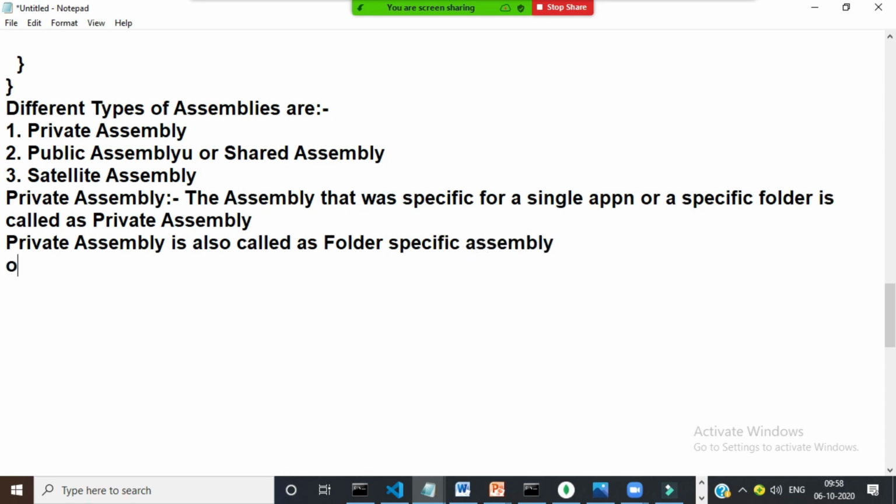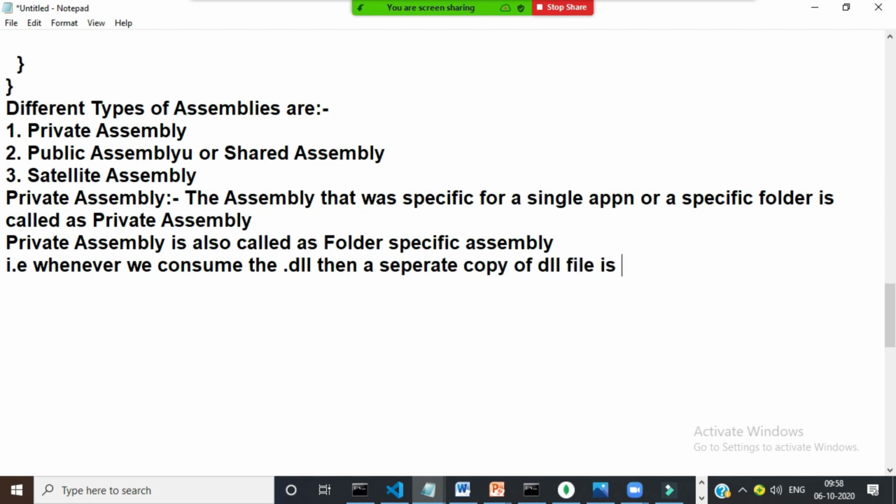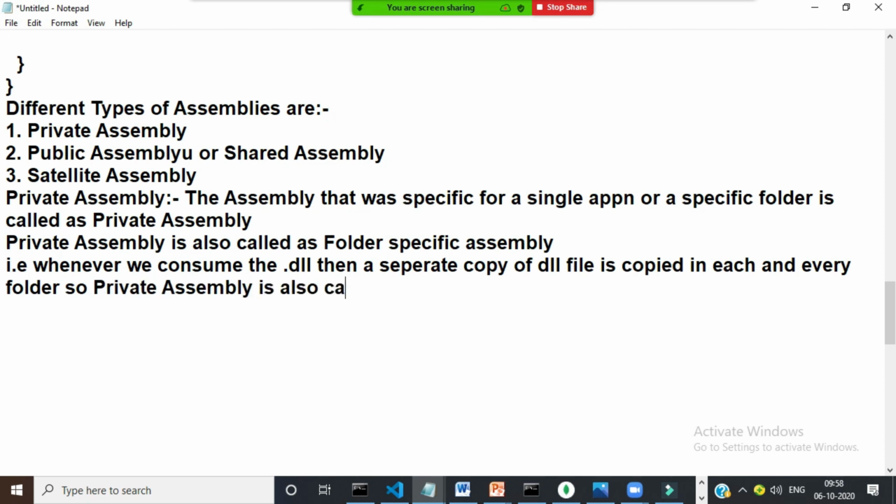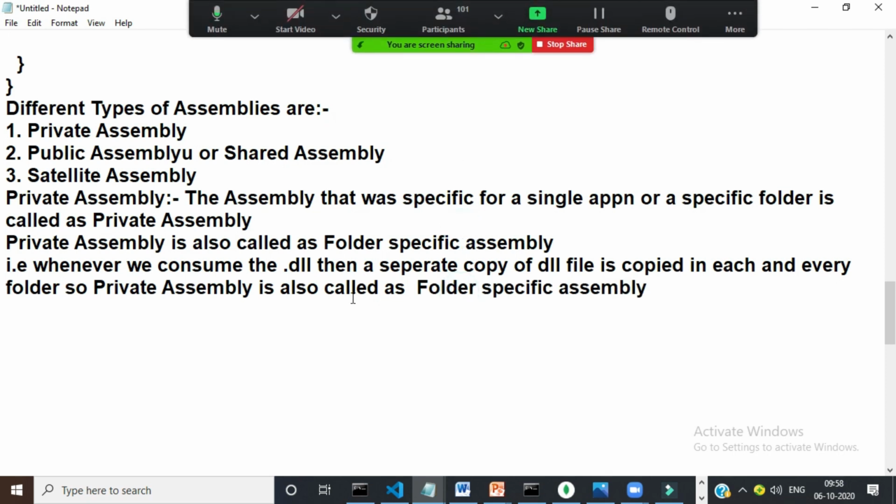That is, whenever we consume the DLL file, a separate copy of the DLL file is copied into each and every particular folder. So private assembly is also called a folder specific assembly.